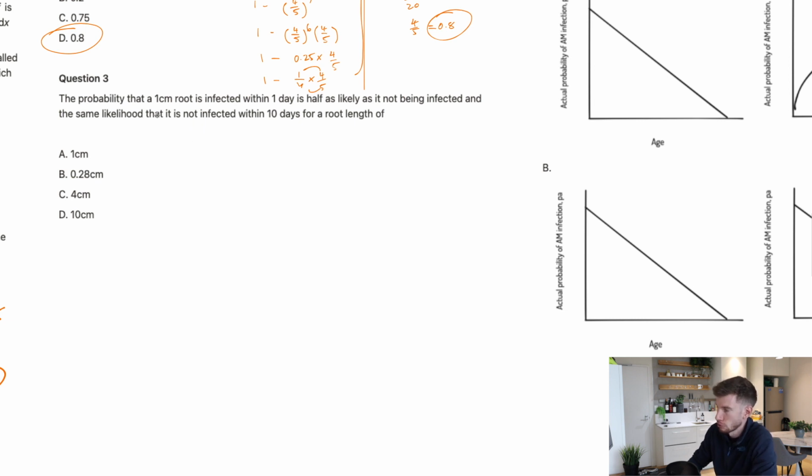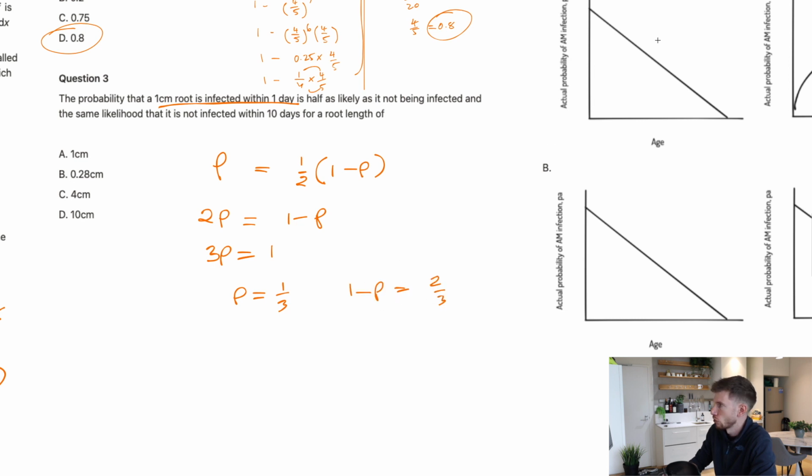The first statement is the probability that a 1 centimeter root is infected within 1 day. That just means capital P. Then it says is equal to half as likely as it not being infected. Not being infected is 1 minus P. So if that is equal to half of this, we can now solve for capital P. It's just a maths equation now. So P is equal to, we could probably just divide the half across and times the 2 up like that. Then from there we can add P across this way, and we get P is 1/3. And therefore 1 minus P is 2/3, just in case we need it. So that's the first bit done.